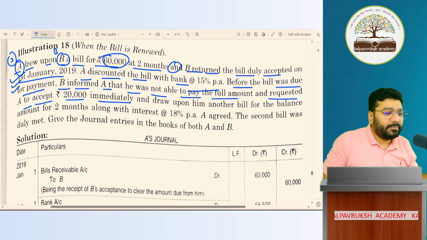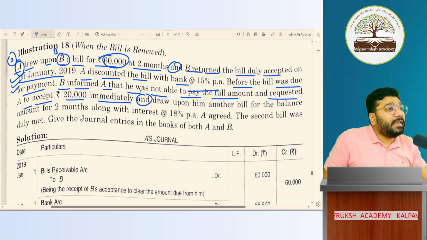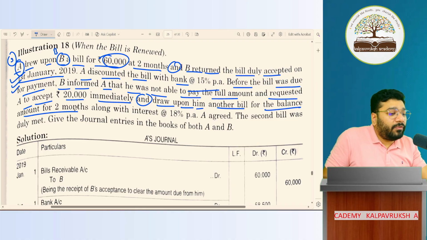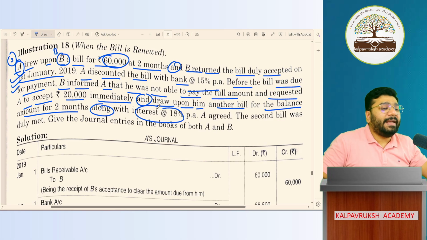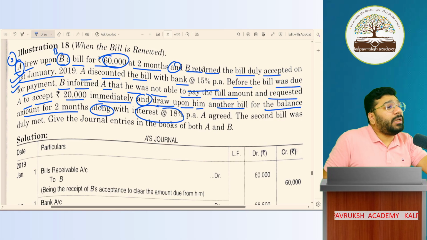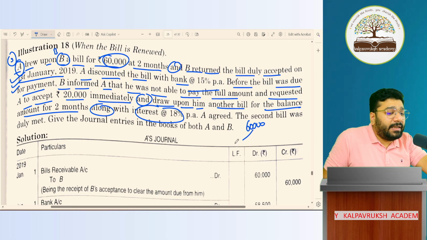Part payment he made immediately, and he requested to draw upon him another bill for the balance amount for 2 months, along with interest of 18% per annum. So total how much money has to be paid? 60,000. On the maturity date, the bill was cancelled and the drawee paid 20,000 immediately.